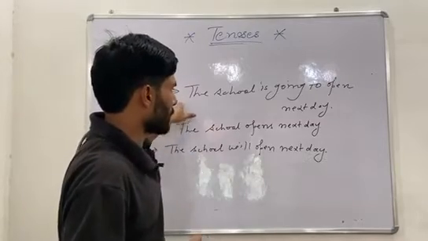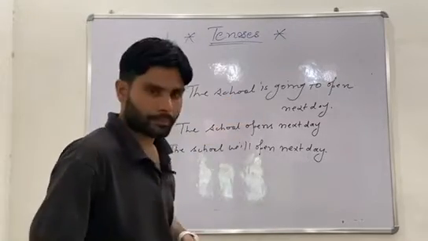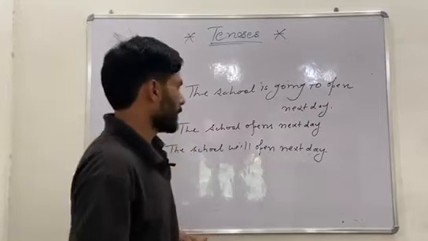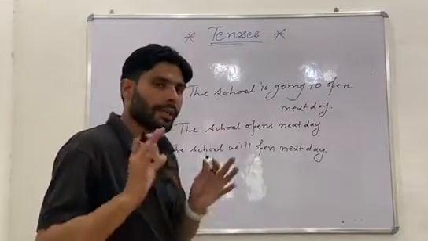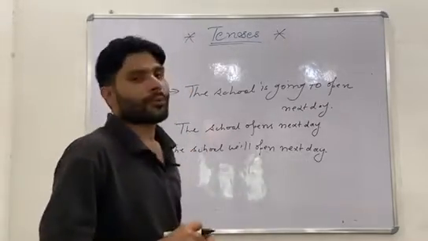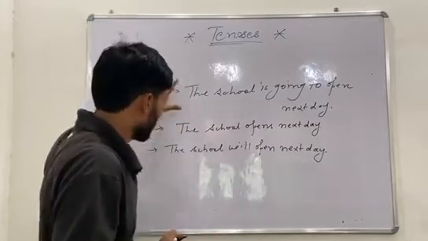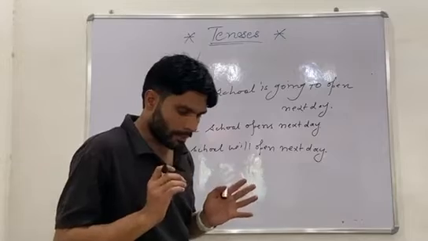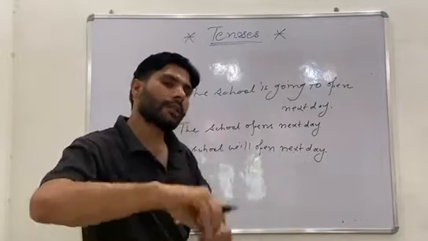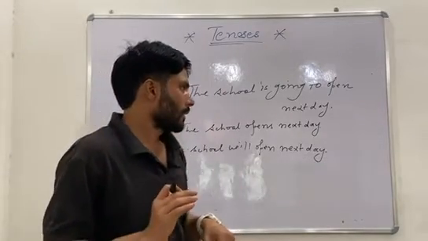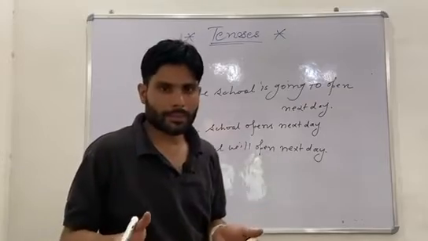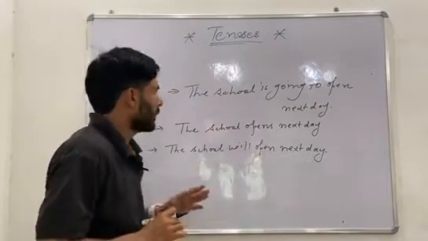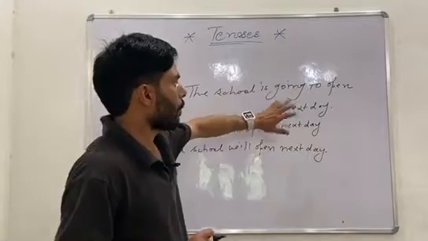The first one is present continuous, right? The second one is present simple tense, present indefinite tense, and the third one is future simple tense, right? These three types. But the meaning of these three different tenses is the same. The concept is the same.